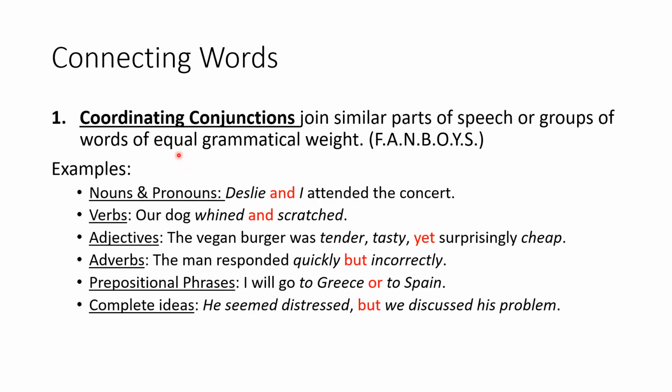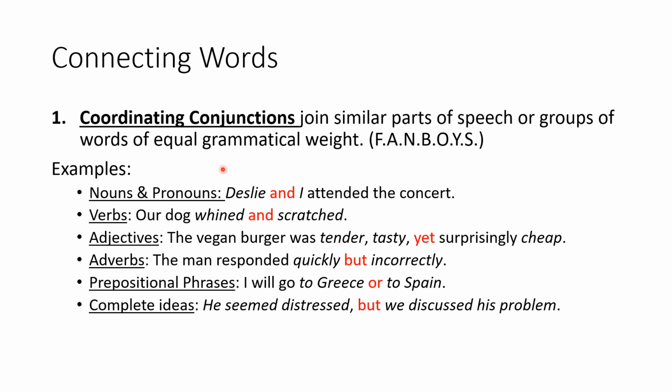The first set of connecting words are the coordinating conjunctions. As mentioned a while ago in one of the slides, there are only 7 coordinating conjunctions in English. We have for, and, nor, but, or, yet, and so. Coordinating conjunctions join similar parts of speech or groups of words of equal grammatical weight.